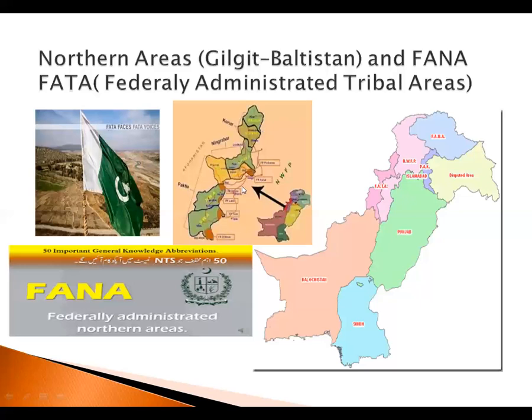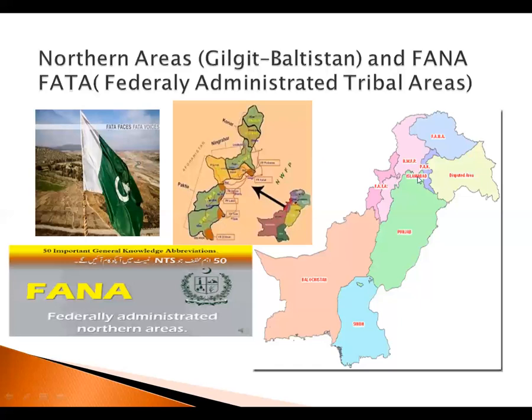Here we can see FATA is further divided into small areas. That is why these are known as federally administrated tribal areas. Each area is from a different tribe, so tribes have occupied there, and it is a combination of all these tribes. We can see them in red on the map. This one is the enlarged version and this one is the smaller version. This part is further divided into seven different parts, taken by different tribes, and that is why it is known as federally administrated tribal areas.